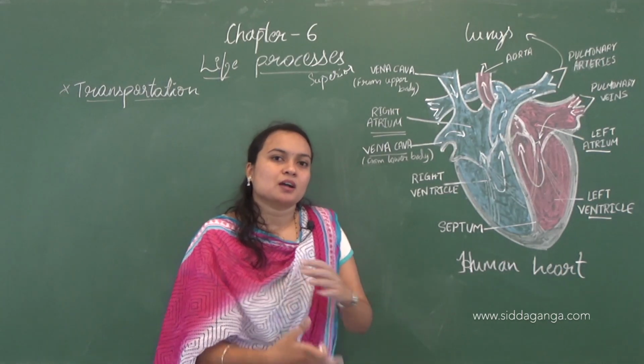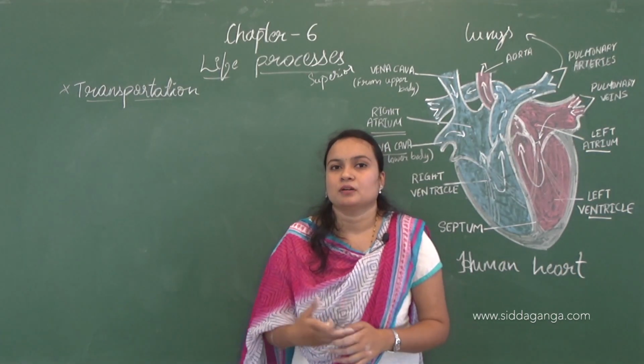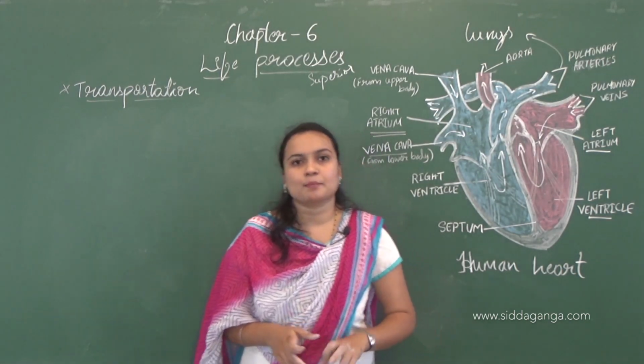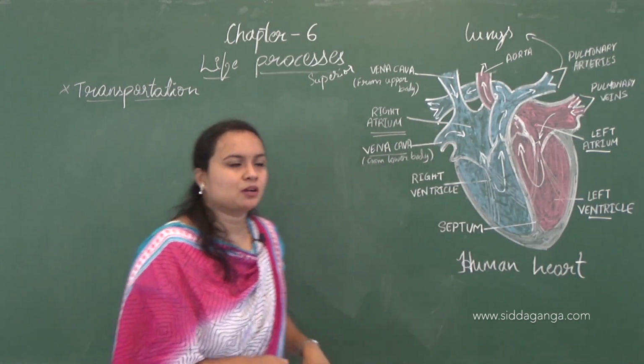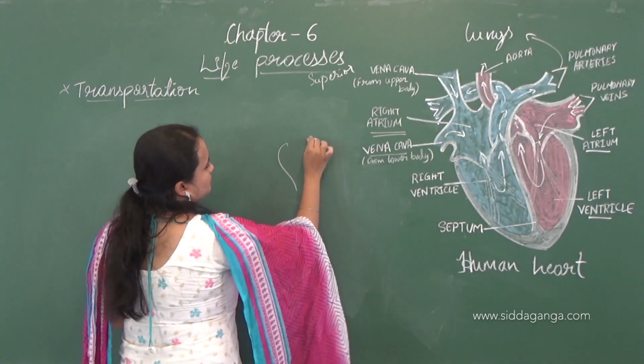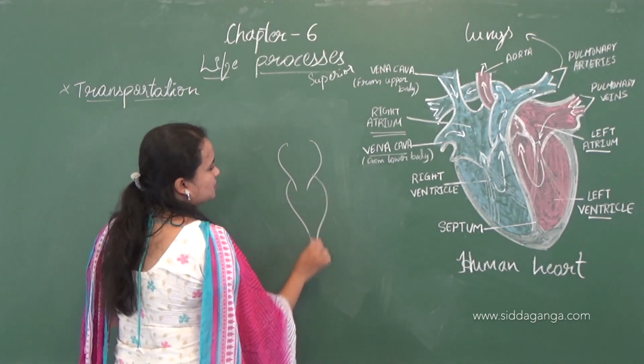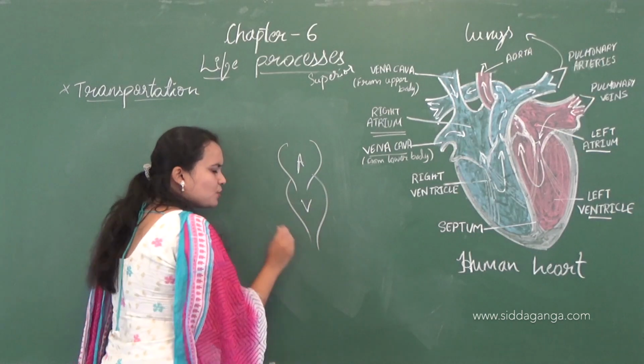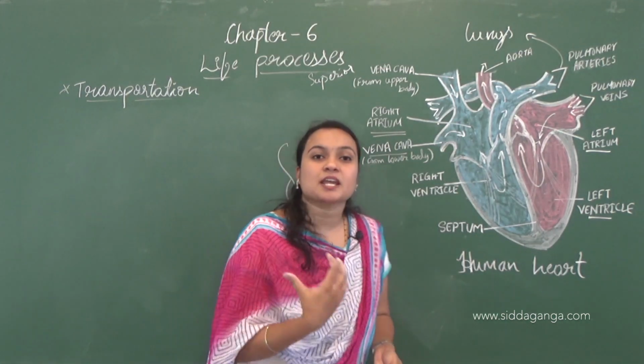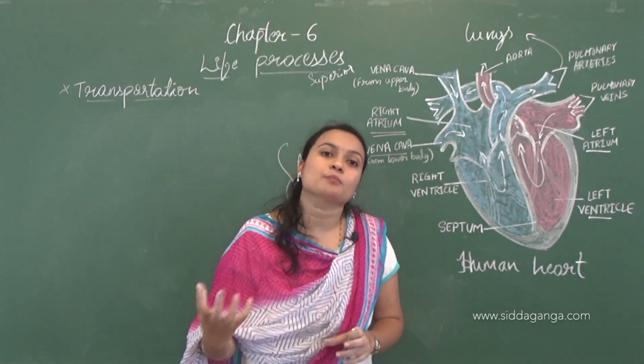And coming to the fishes, in fishes there is only a 2-chambered heart, that is, one atrium and one ventricle. Fishes take dissolved oxygen from the water.